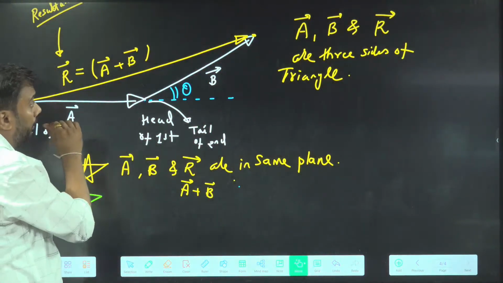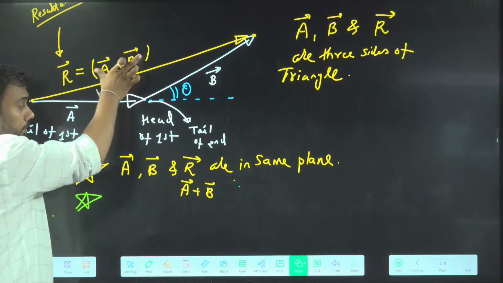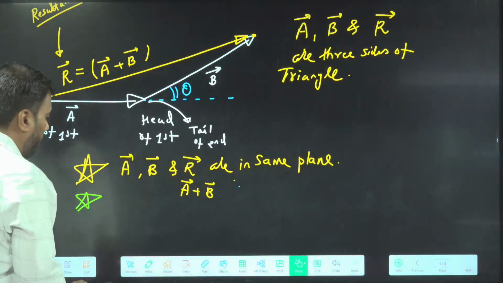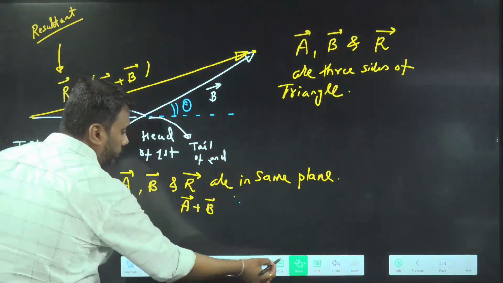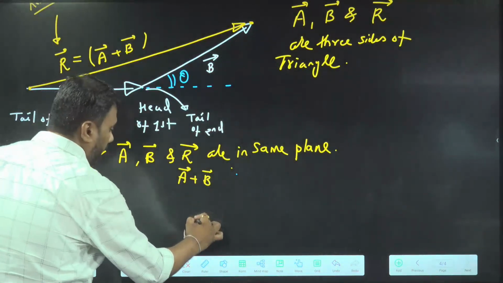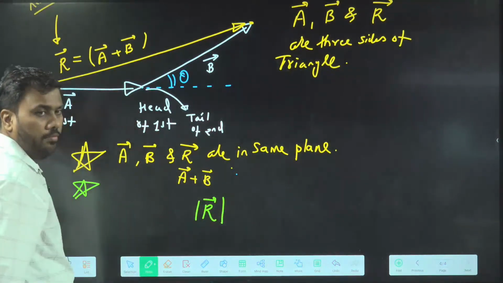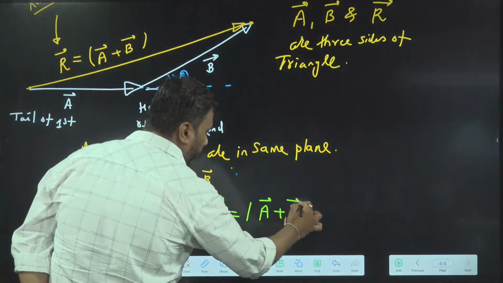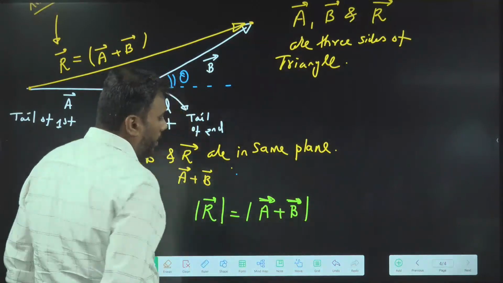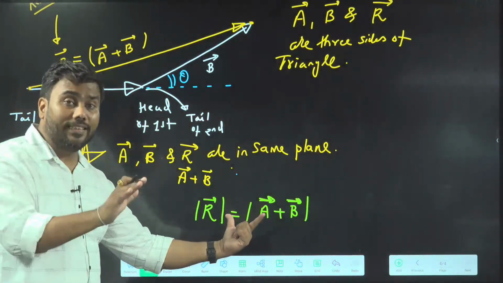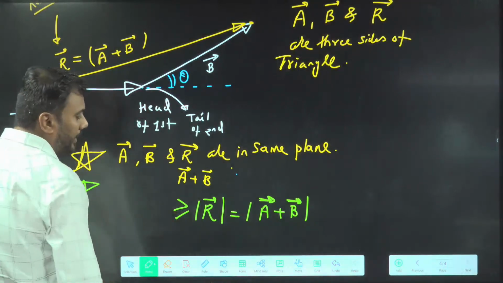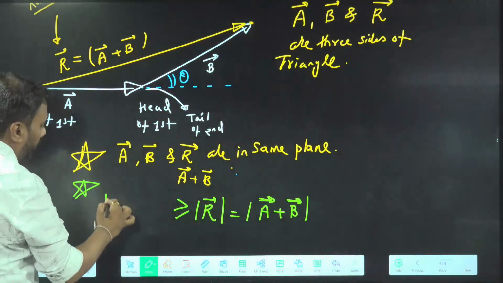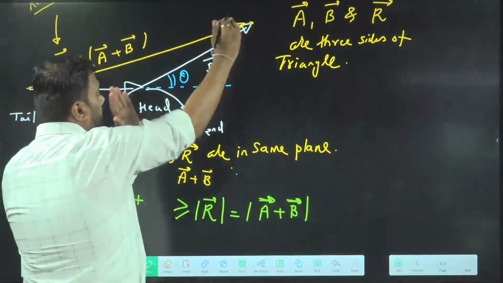Okay, so what can I get here? The length of the resultant will be less than the sum of the other two lengths by the triangle property. The length of the resultant, which is the magnitude of the resultant, you can also write as magnitude of A plus B. A side of a triangle is always less than the sum of the other two sides. This side length will be mod of A, plus this side length will be mod of B.